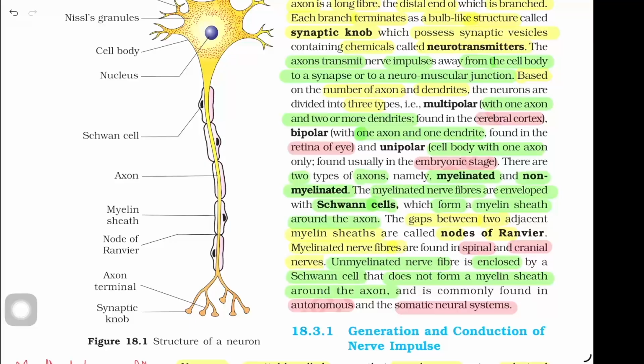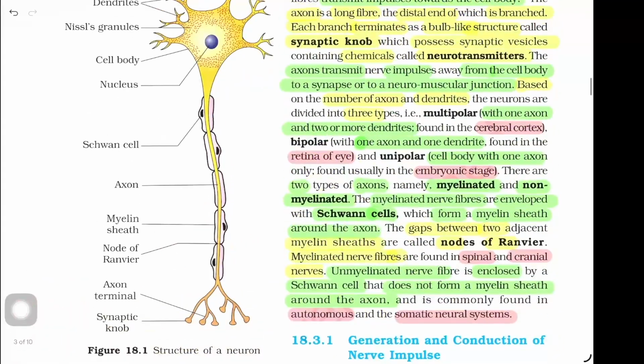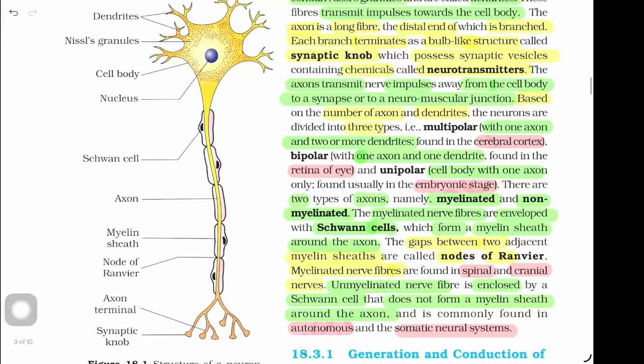Unmyelinated nerve fiber is enclosed by a Schwann cell that does not form a myelin sheath around the axon and is commonly found in autonomic and somatic neural system. This is a diagram of neuron which is important for exam purpose.